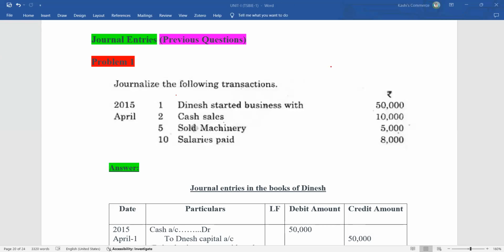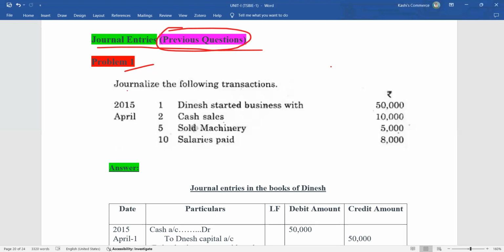Good morning, dear students. Today we are going to discuss journal entries. These are the previous questions. I collected these questions from the previous question papers conducted by the Telangana State Board of Intermediate Education. In problem one, these are 2 marks questions. If you observe once, you can get 2 marks easily.